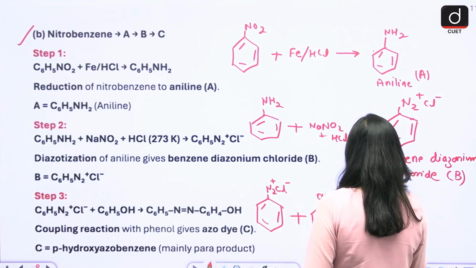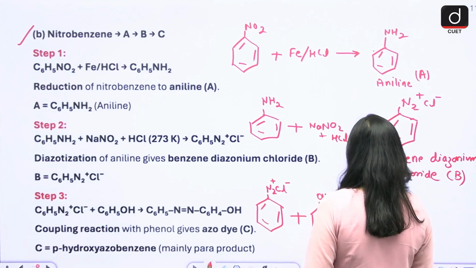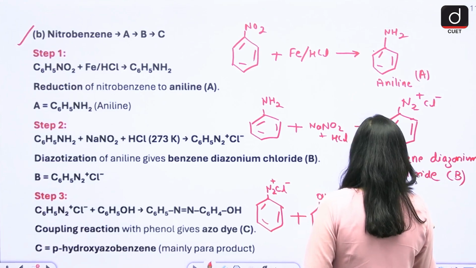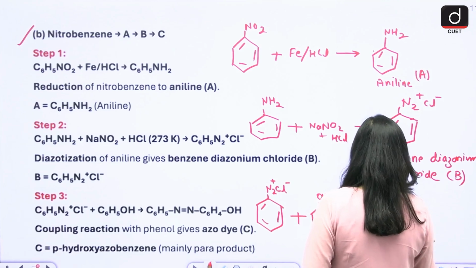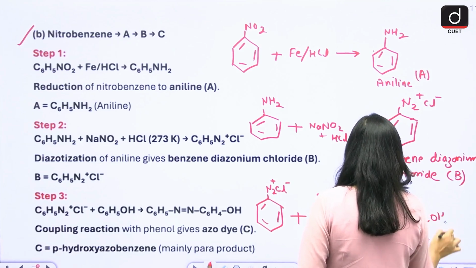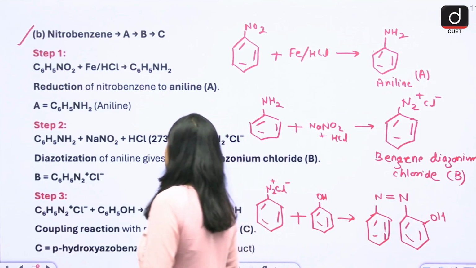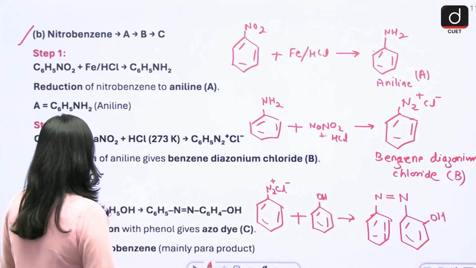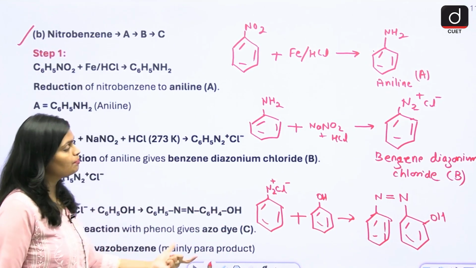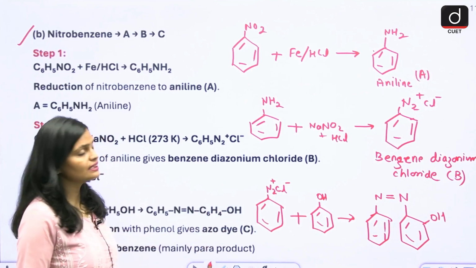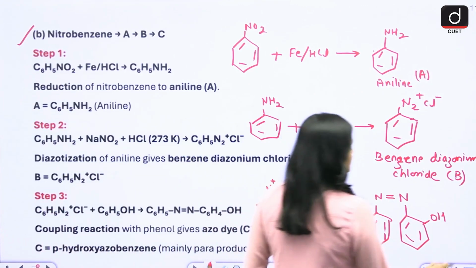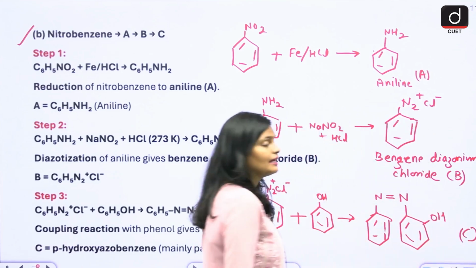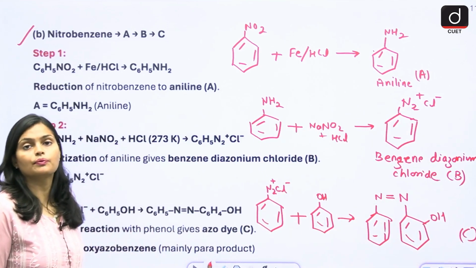C6H5, here N double bond N, OH. So ultimately you'll get para-hydroxy azobenzene. Para-hydroxy azobenzene, you will get the option number C. So like this you have to write down the product only.